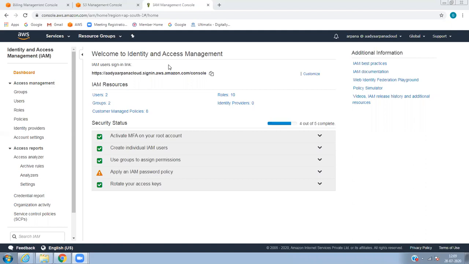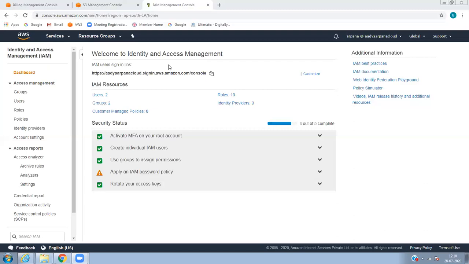So that's where identity and access management comes in. For example, to know about your identity, you have Aadhaar card, PAN card, and other stuff. So the name is written, and you are the authorized person to access any of the portal. Same thing in AWS. We have identity and access management.